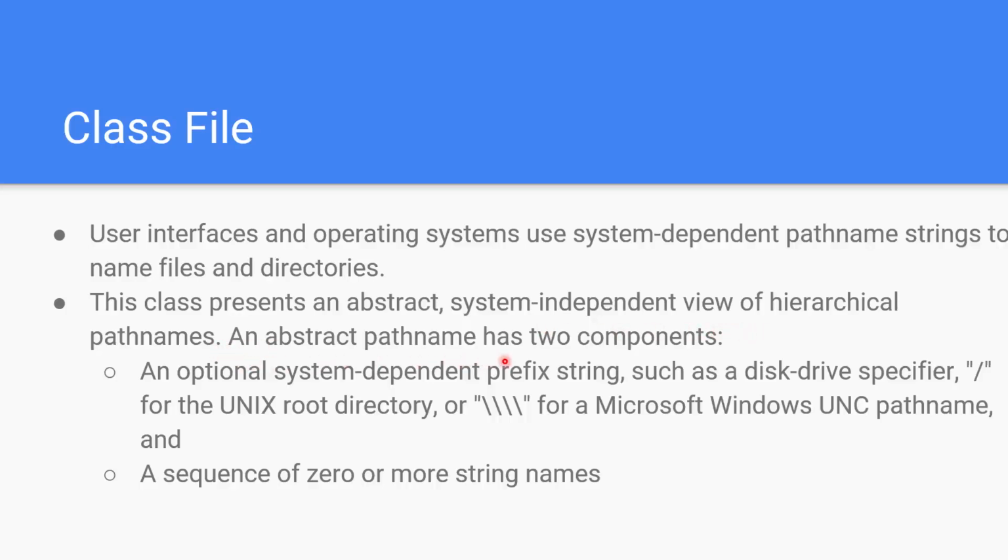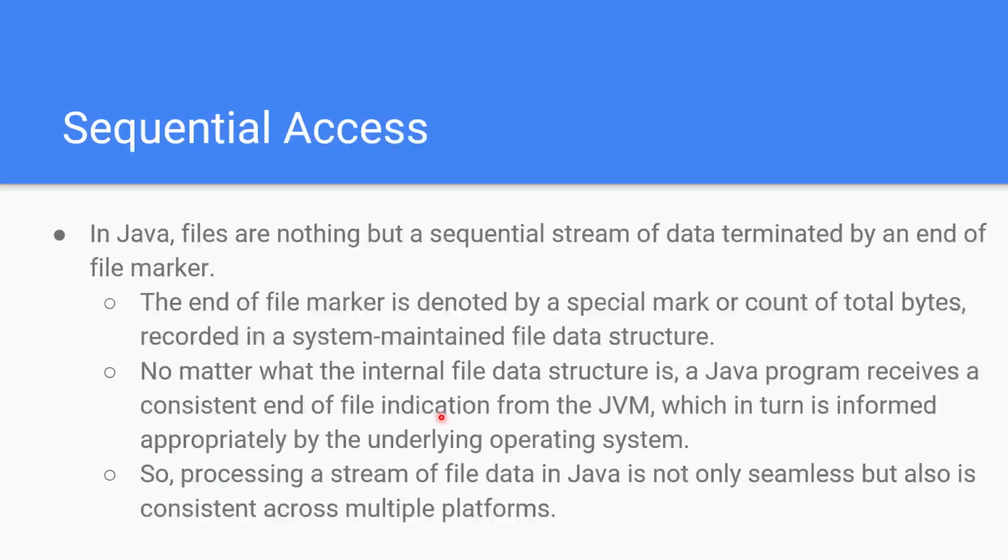An abstract name has two components. We have the system prefix, such as the disk identifier, and for Unix, the root directory, or for Microsoft, we have the slashes here. Sometimes it's called the UNC path name. And then a sequence of zero or more string names.